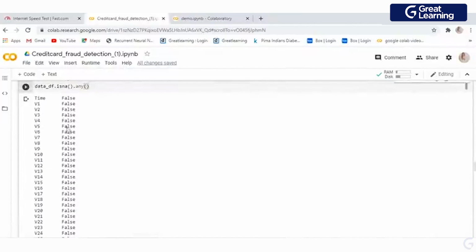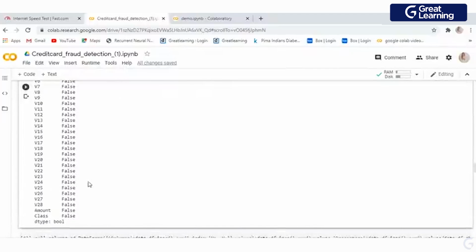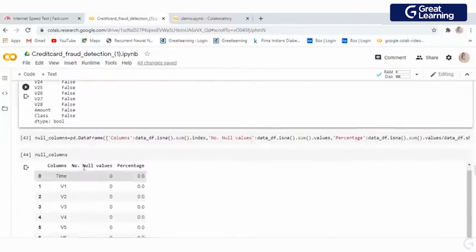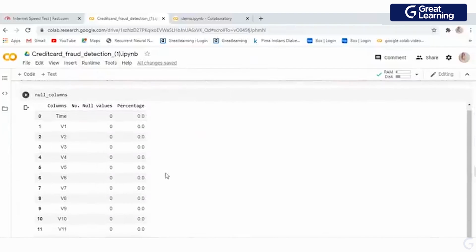You can see that in my case, there is no nan value. So I can say my data is well prepared. I don't need to do lots of things to change my data before using it. But in most cases, you have data with lots of nan values, right? And there are lots of functions in Python that will help you handle those. Now, I'm going to check the null values as a percentage.